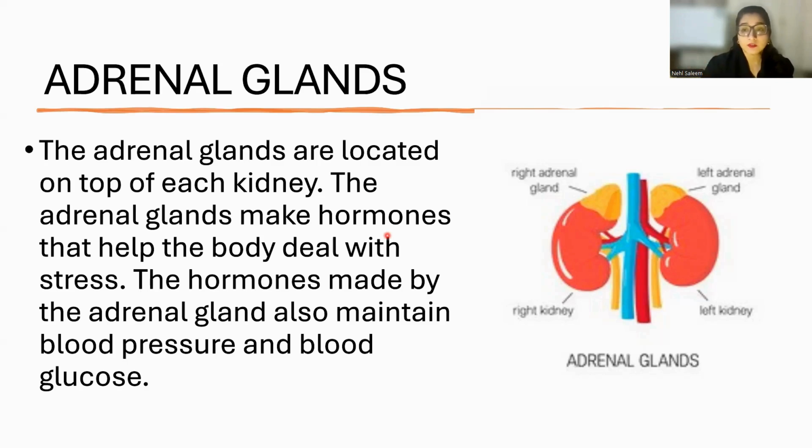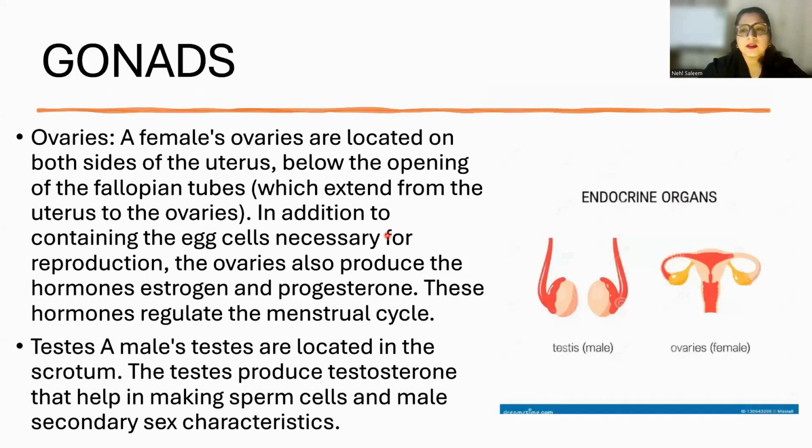So these hormones actually have a crucial role in your body. Getting my point? The hormones made by the adrenal gland also maintain blood pressure and blood glucose. What are gonads? They are the reproductive organs, like we have testes in males and ovaries in females. And you know, guys, that female ovaries are located on both sides of the uterus.